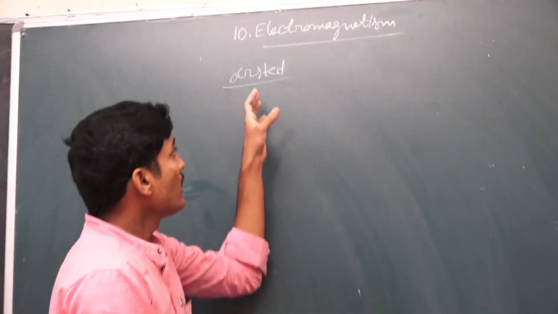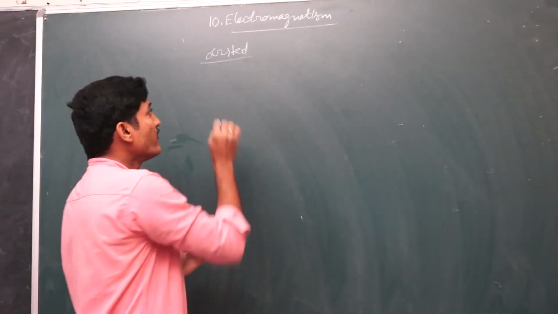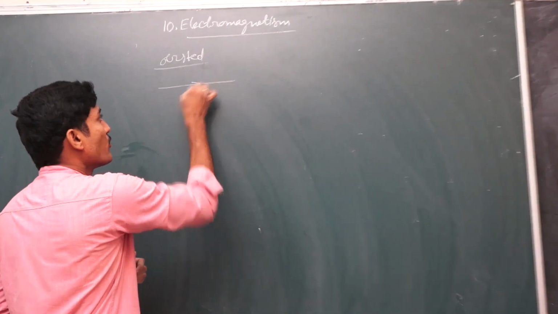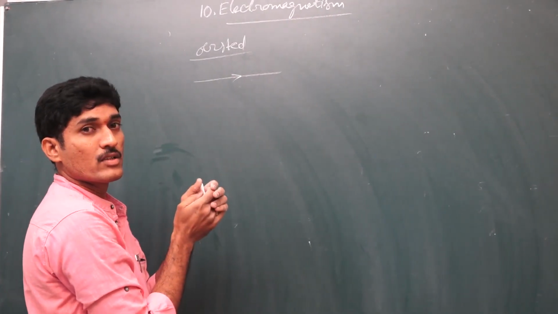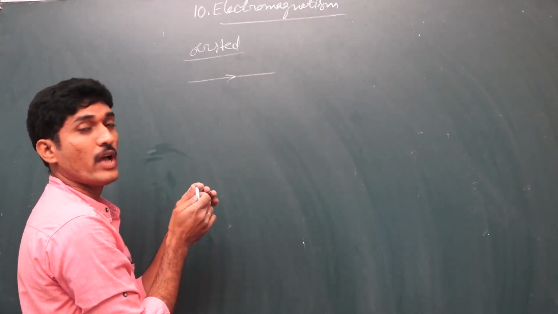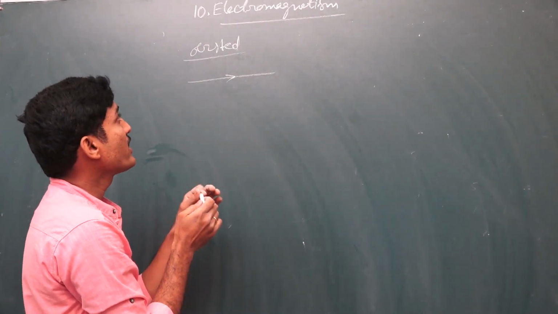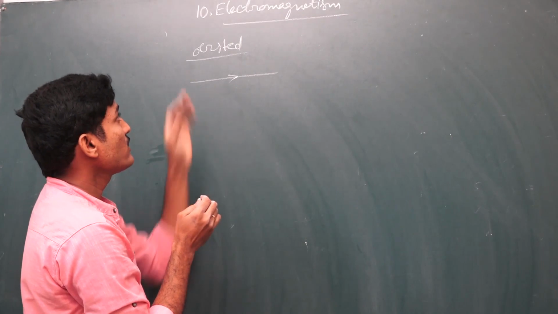Here he proved that every current carrying conductor produces a magnetic field. That means if current is passing through a wire, a magnetic field is produced around the conductor. That is a very famous experiment. You must read that first.